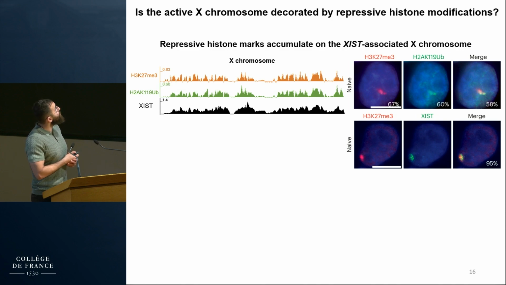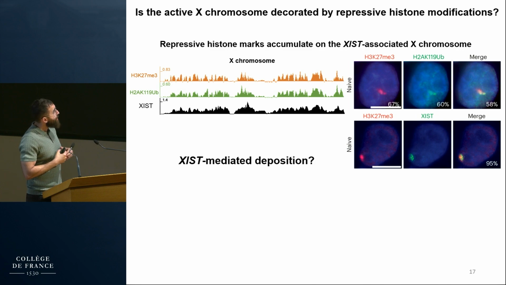And here we have the distribution of XIST over the entire X chromosome, and you can greatly appreciate the high resemblance between its distribution and that of K27 trimethylation and H2A lysine 119 ubiquitination. So based on that, we concluded that repressive histone modifications accumulate on the XIST-associated X chromosome.